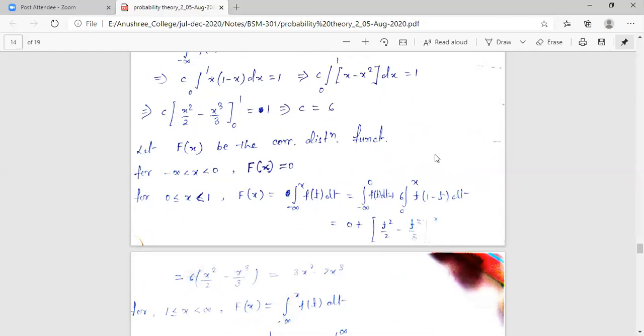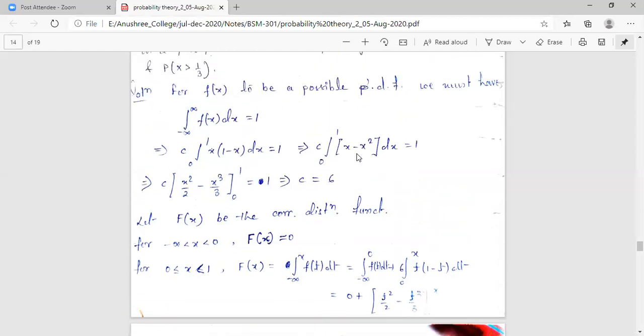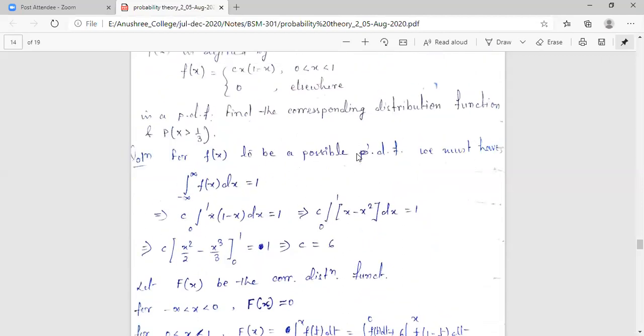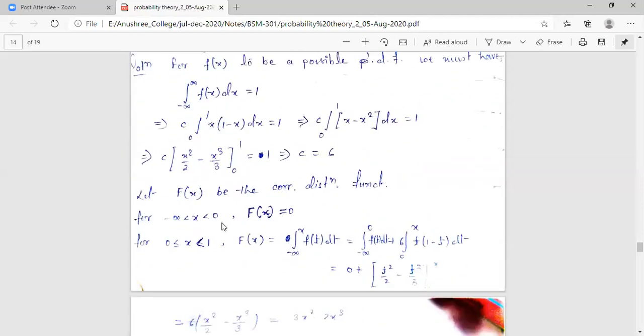The process is the same, meaning we have to evaluate each particular interval, ranging from minus infinity up to infinity according to the range given in the problem. So the very first interval that I am taking is minus infinity to 0. This is our interval selection, the very first interval I have selected.